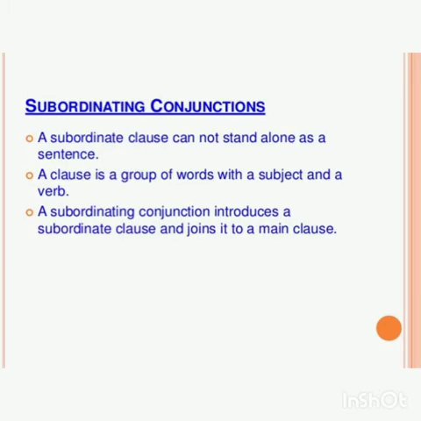Now let us learn subordinating conjunctions. Before going to subordinating conjunctions, one should know what is a phrase and what is a clause. What is a phrase? A phrase is a group of words which does not have a finite verb. Example: cat on the wall.